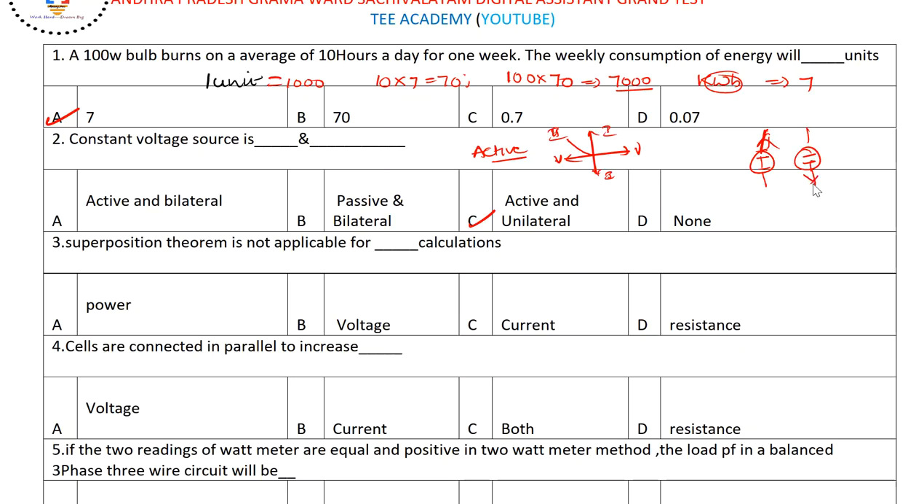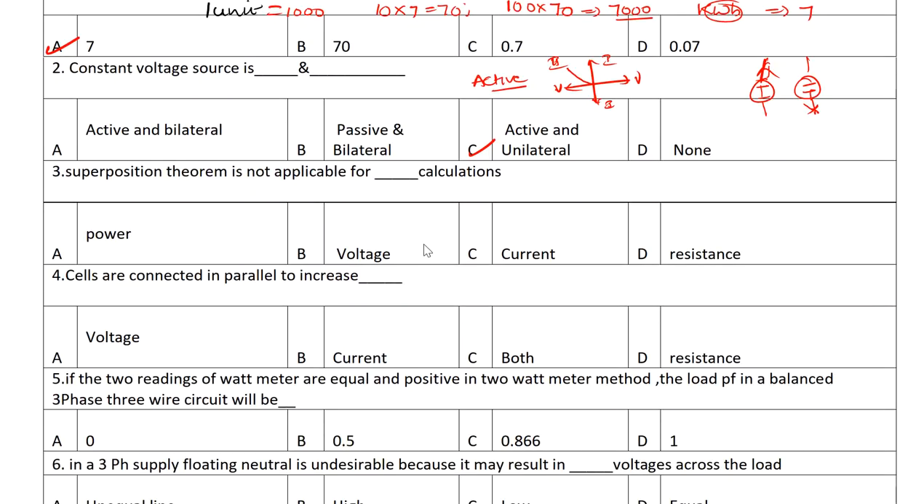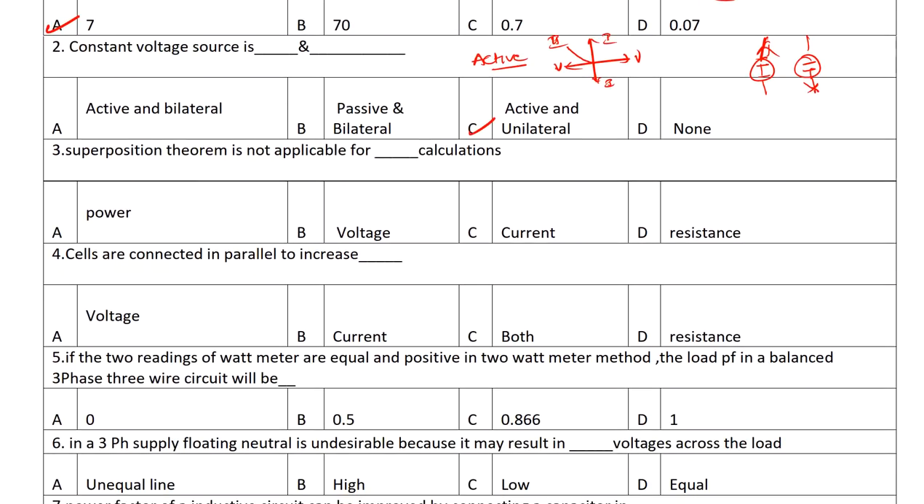So current will always flow in this direction. Okay, so it is unilateral, only in a particular direction. Next one, superposition theorem is not applicable for dash calculations. You have studied this so many times. In my previous videos also I gave a discussion about this question. So the answer is power calculations.